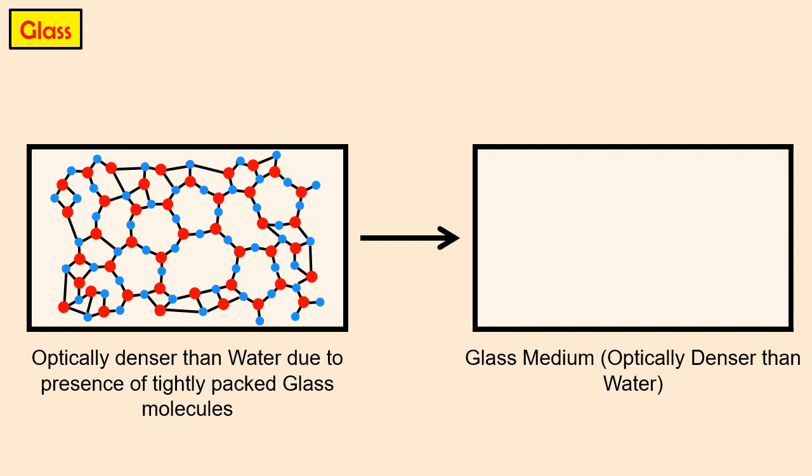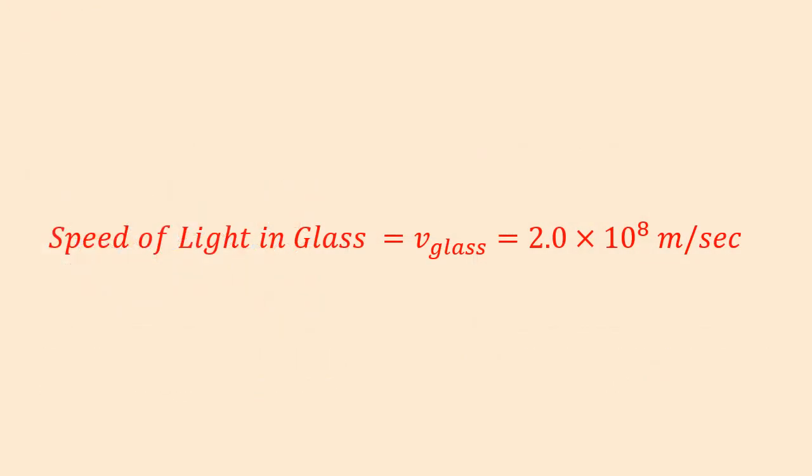The glass medium will be shown with transparent light gray color throughout this video. When light passes through the glass, it will face relatively more resistance than water due to the presence of more molecules or particles. Hence the speed of light in glass is relatively lesser than the water, and that is 2.0 × 10⁸ meters per second.